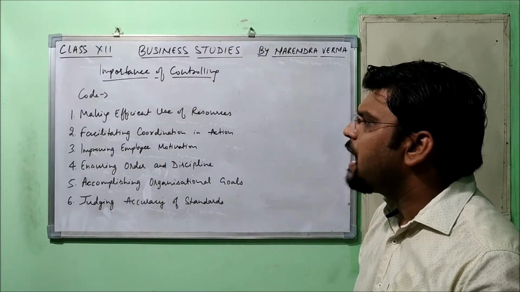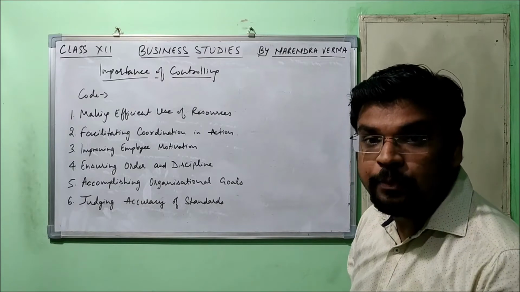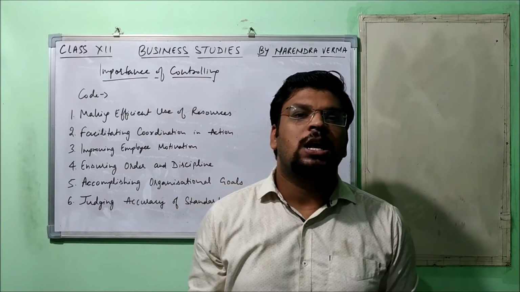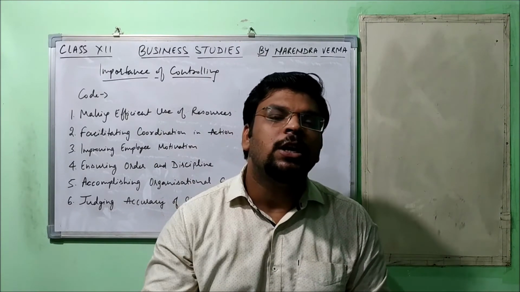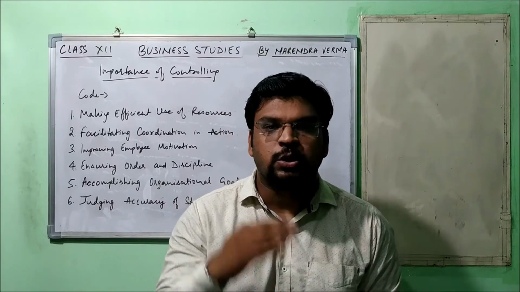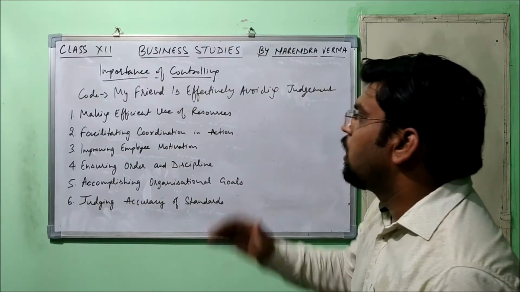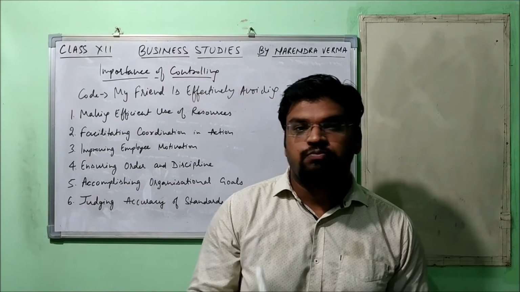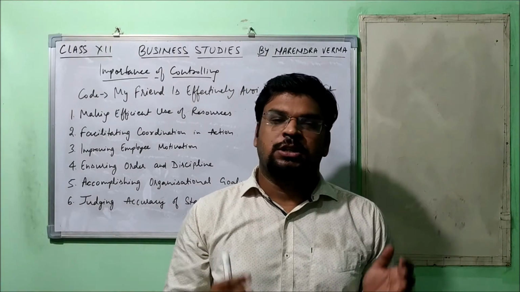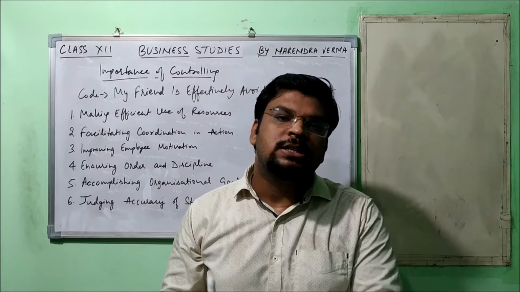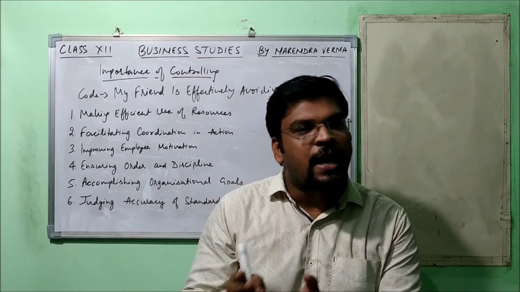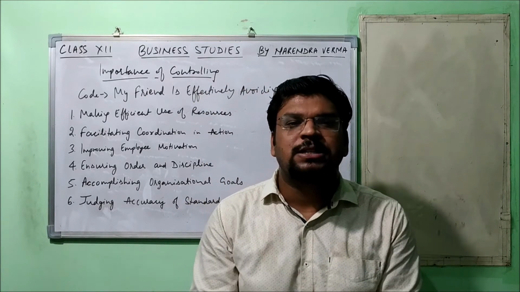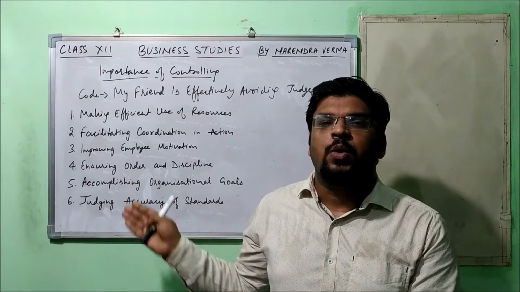Just to remember them in a proper way, I have prepared a code. You know very well that my codes are pretty unusual, so that they leave an impression on your mind for a longer period. So here the code is: My friend is effectively avoiding judgment, right? You have to imagine a situation. There is your friend and he is avoiding the judgment very effectively and running away from it. Unusual one, but try to imagine that. If you imagine that situation, then with that you can connect the importance of controlling.